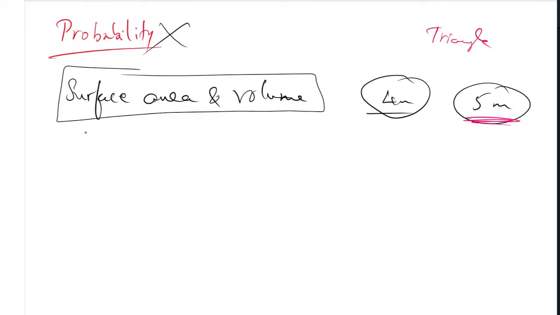So how will it come for the surface area lesson? Here there is a twist. In the triangle lesson, if they go for the 4 marks theorem, they will definitely go for a 5 marks question from surface area and volume. If they go for the 5 marks question in triangle, they will go for 4 marks in surface area. So this is the only twist we have. Depending on that, 90% they will go for a 4 marks question from this, otherwise it will be reverse.